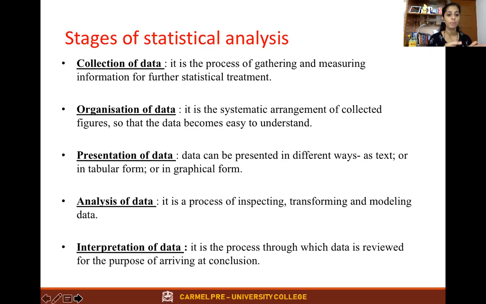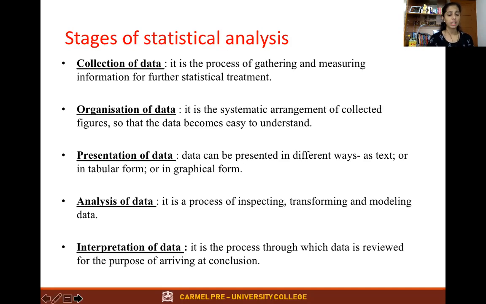then you have to arrange it by using frequencies: in a single house, how many people are using it. First house, one, two, three, four, so four members. Second house, one, two. Third house, likewise, it goes on. So organizing the data means systematic arrangement of collected figures. As you have collected the figures, now we have to put them in a perfect form so that they become easy to understand and ready for further statistical process.